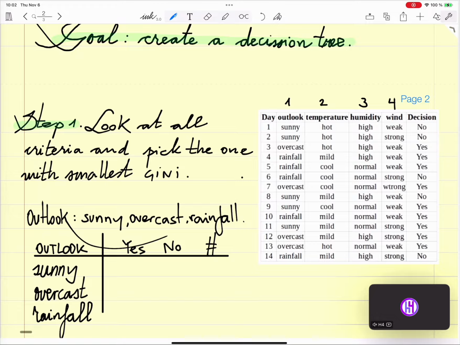So if we have sunny is 1, 2, 3, 4, 5. So there's a total of 5 sunnies. If we have sunny, we have 1 no, 2 no's, 3 no's, and 1 and 2 yes.